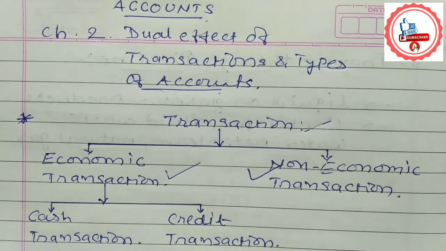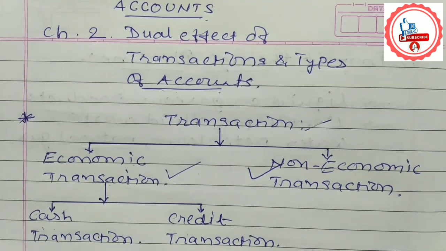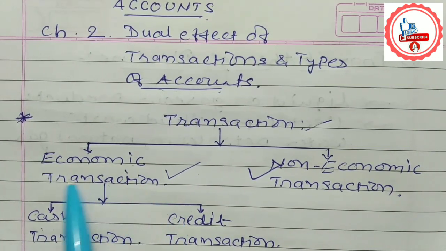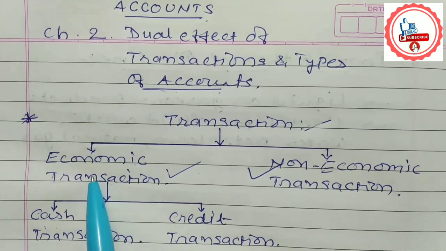The transaction which took place with love, affection or some relation, where in return we do not expect to get something in the form of money, is called a non-economic transaction. Economic transactions are classified into cash transactions and credit transactions. All cash transactions and credit transactions are called economic transactions.